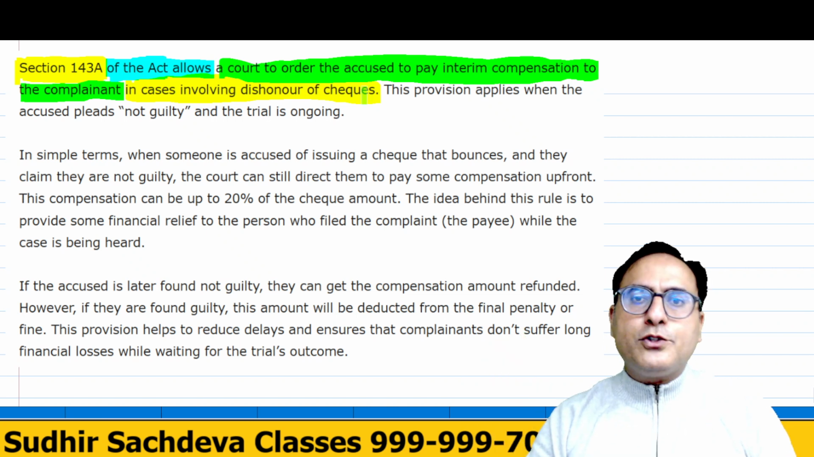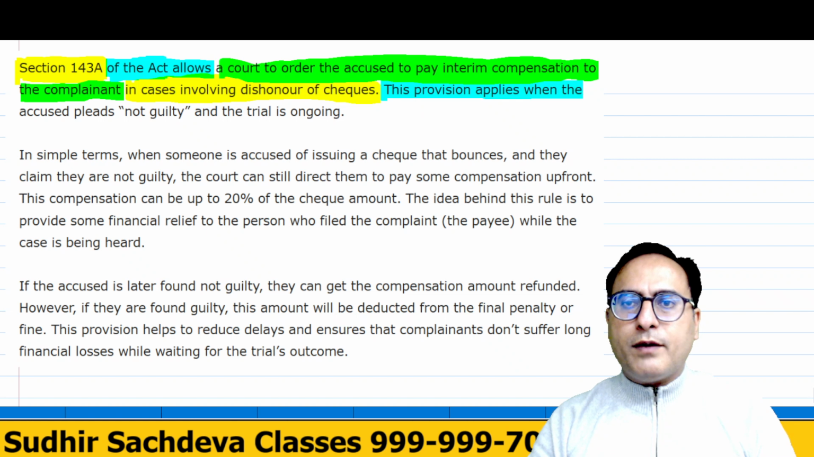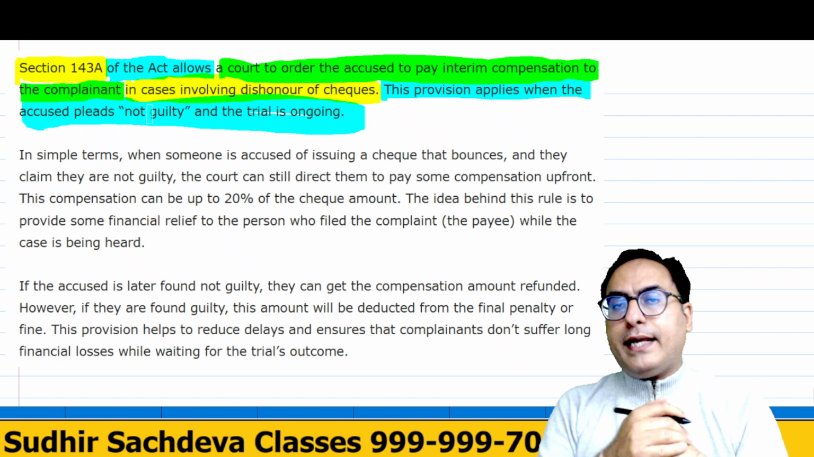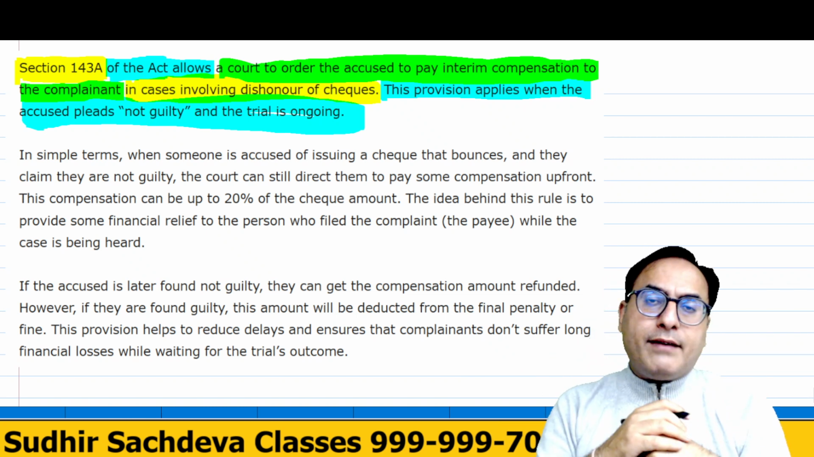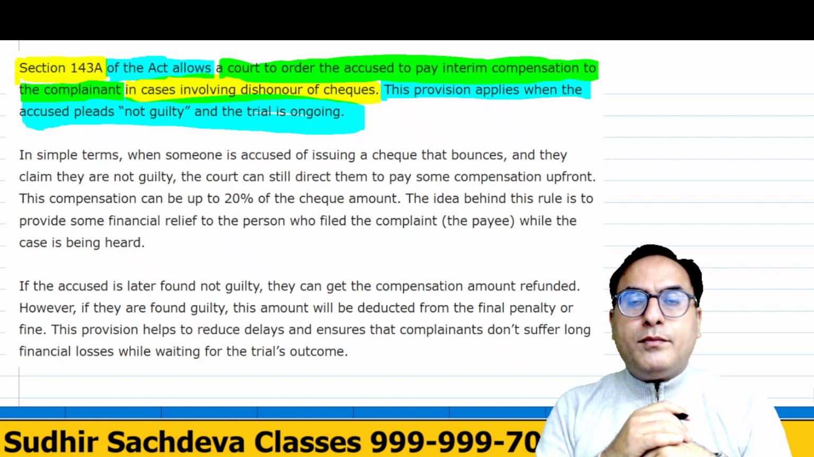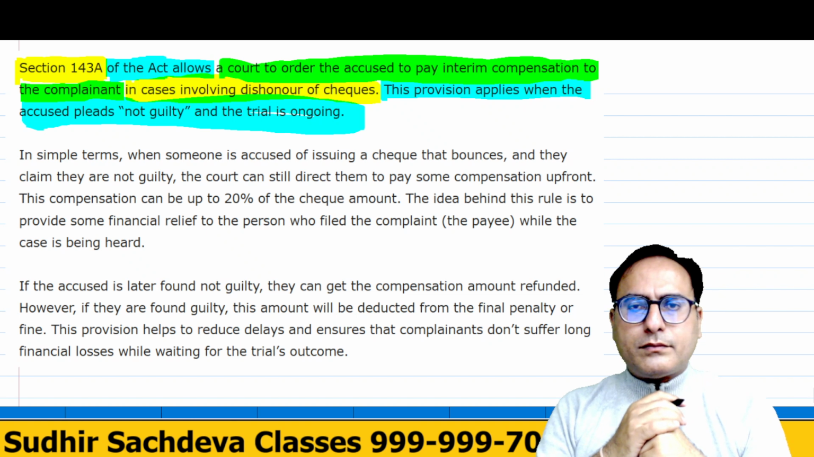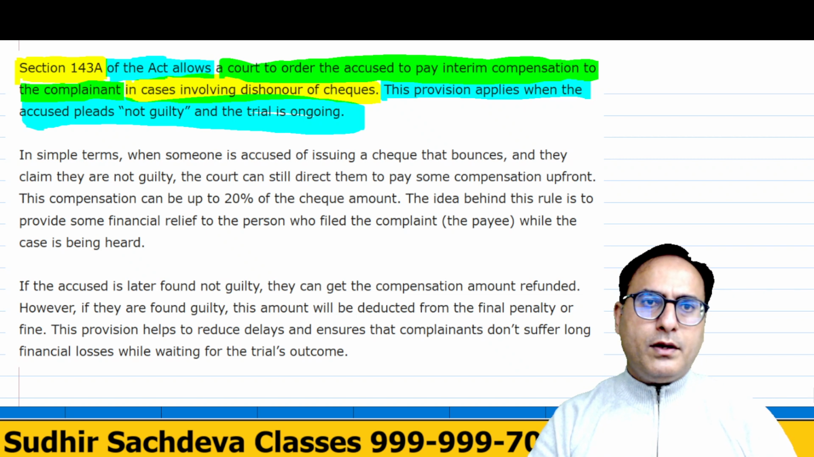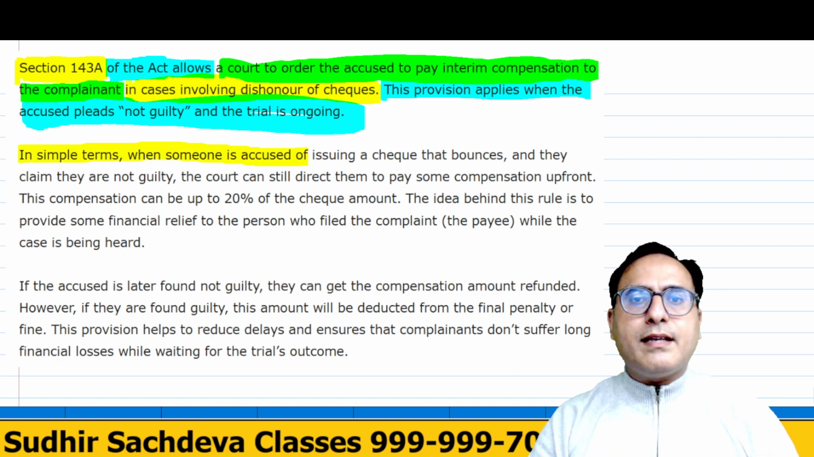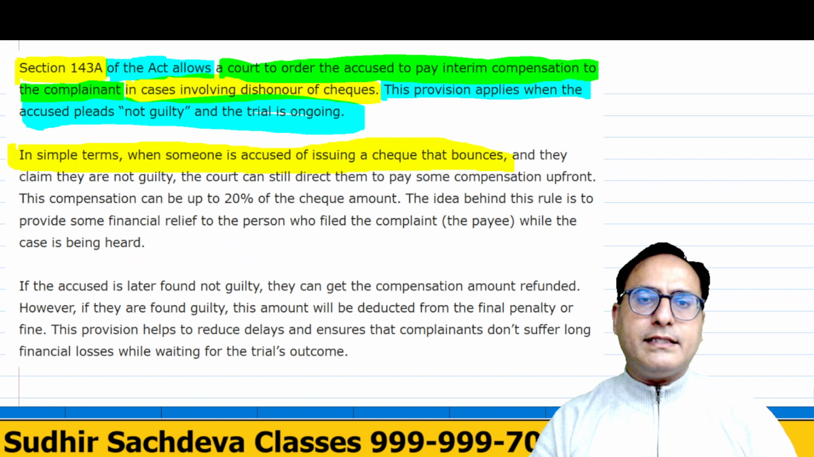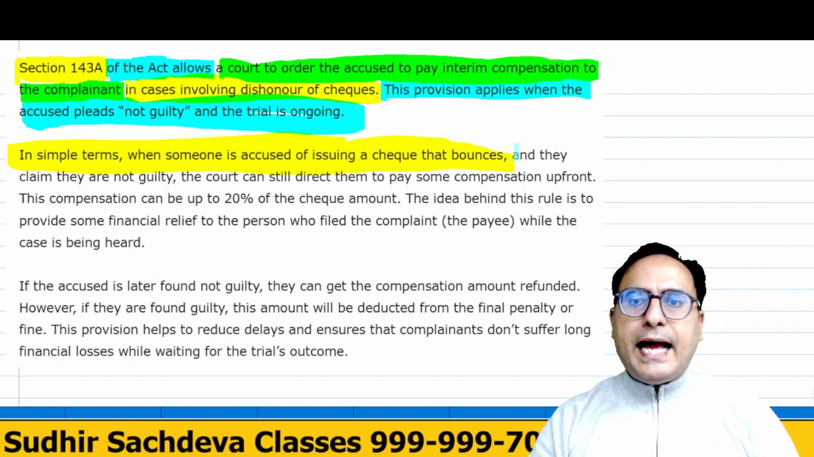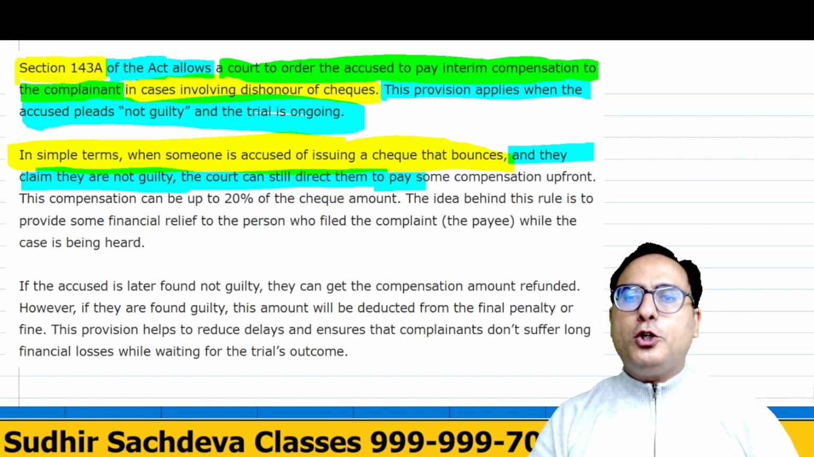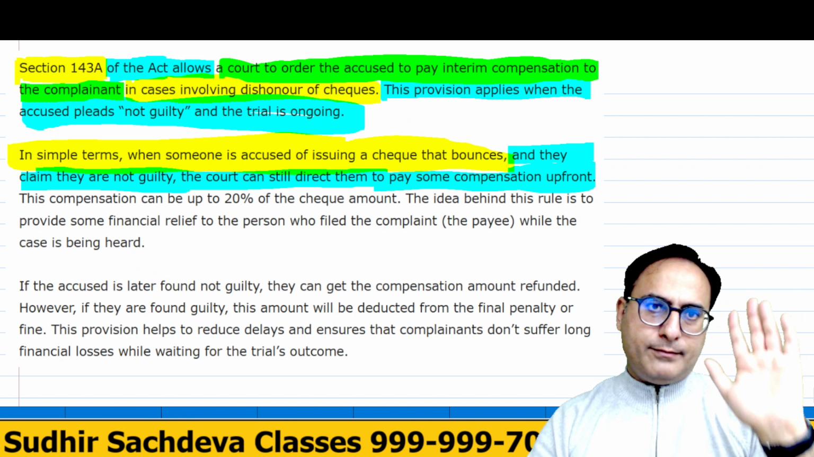Now the trial is going on, the case is going on. This provision applies when the accused pleads not guilty. So here Ritu says I am not guilty, I have not done any crime, I am right on my side. She must have some reason. The court says that okay, pay interim compensation, then we'll discuss. Now, in simple terms, when someone is accused of issuing a check that bounces, that means dishonors, and they claim that they are not guilty, the court can still direct them to pay some compensation upfront.